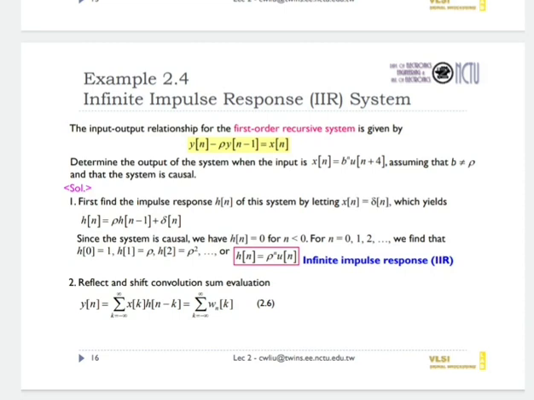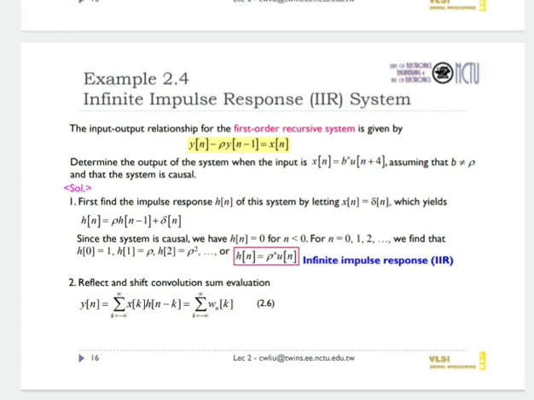We have to determine the output of the system when the input x of n is equal to b raised to n, u of n plus 4, and here we have to assume the system is initially at rest. First we have to find the impulse response h of n of the system by considering x equal to delta of n, which gives this equation.